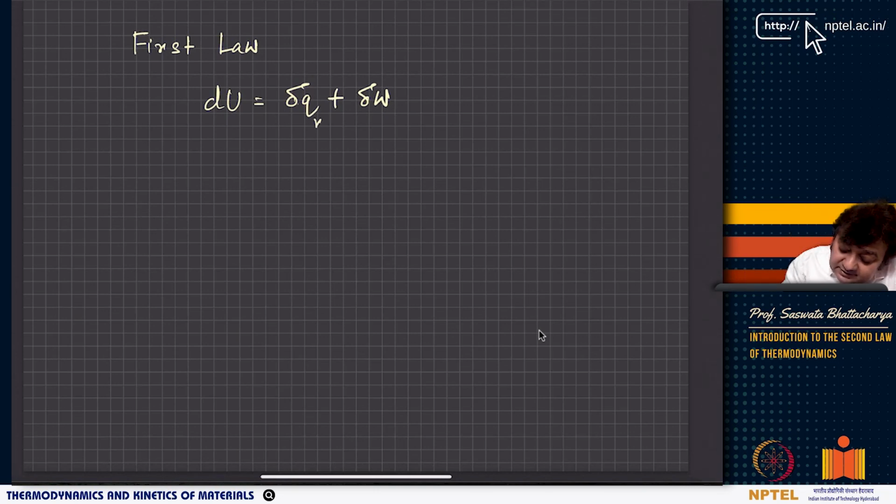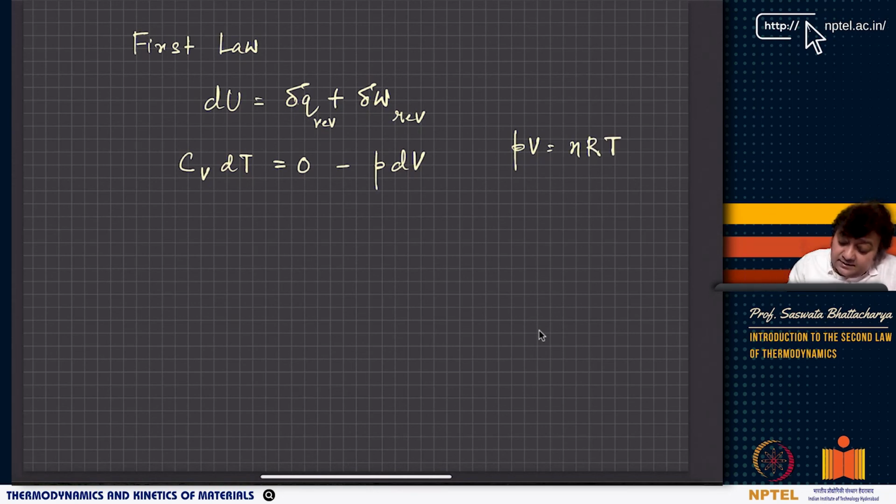So let us write delta Q reversible, delta W reversible: CV dT equals 0 minus PdV. Now the equation of state is PV equals nRT. Therefore P I can write as nRT by V.